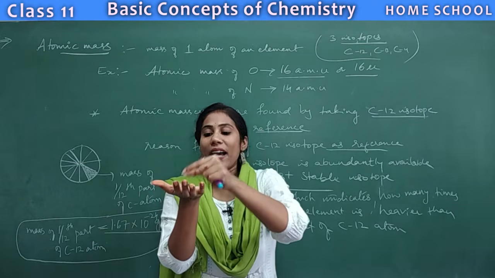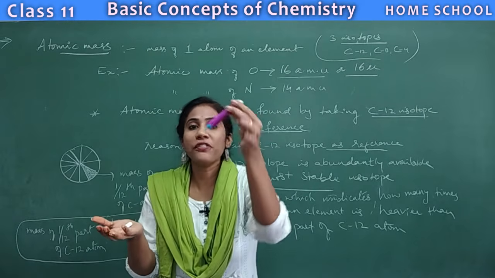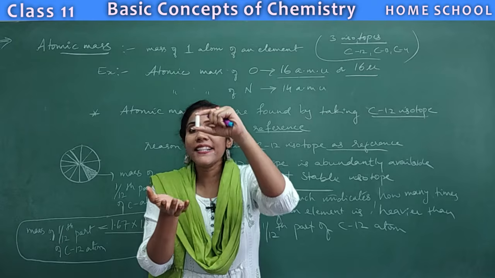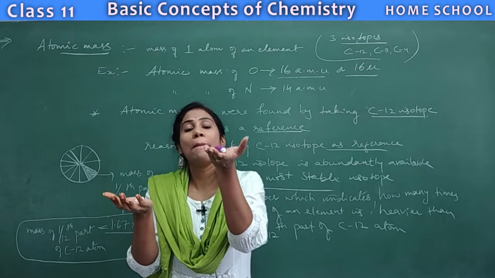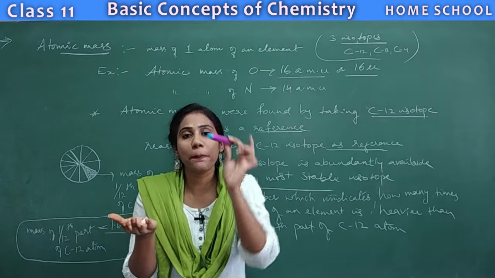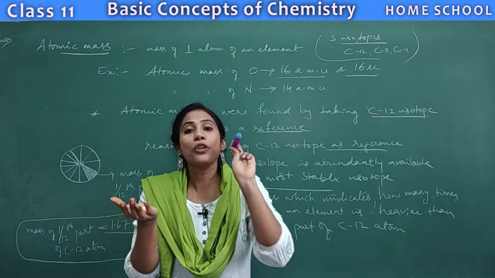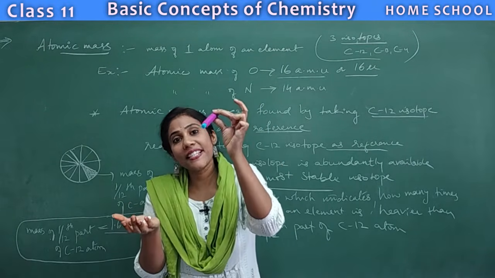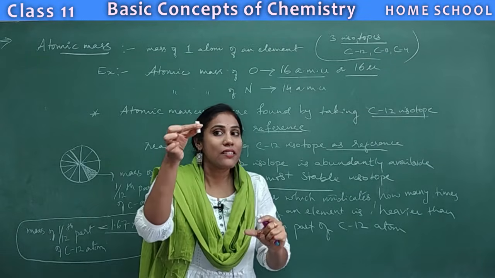And I want to find out the mass of this particular chalk pencil along with the chalk piece. I don't have a weighing machine.